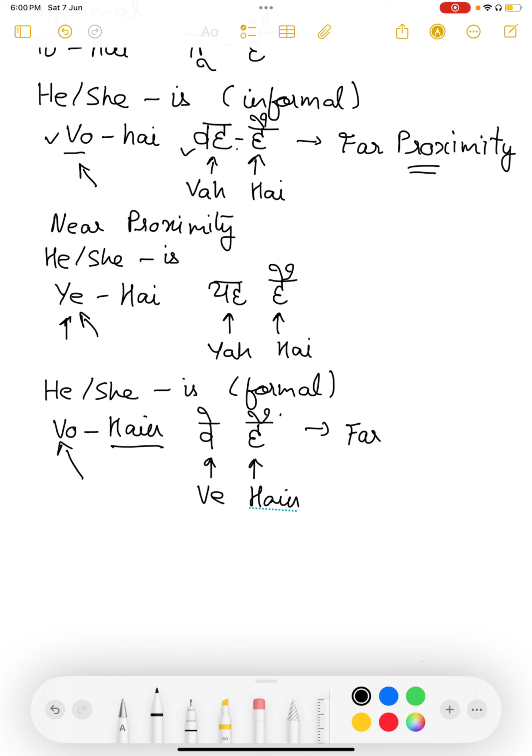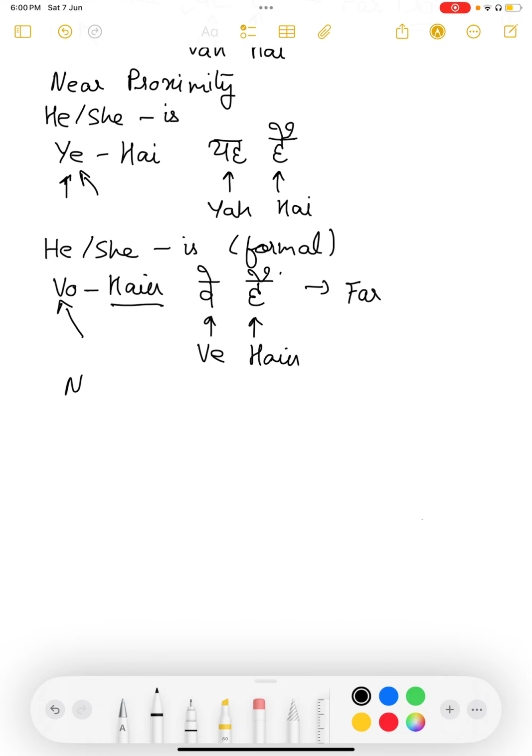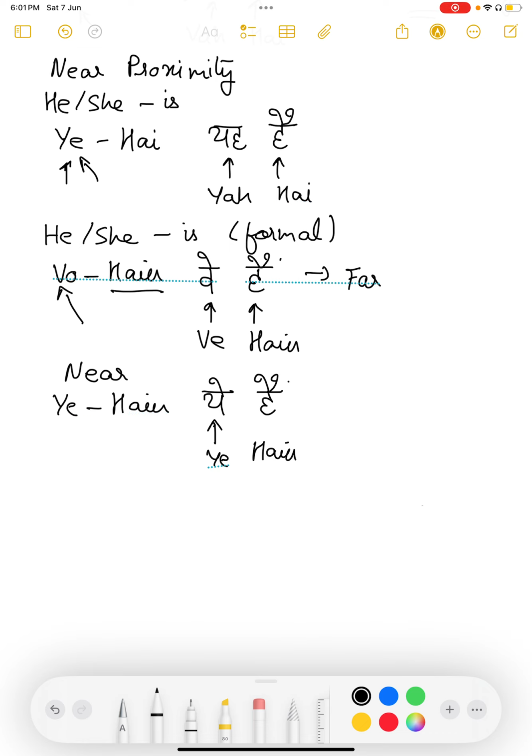Wo hain. So in the informal address, just hai was used, without the nasalization. And in case of the formal address, we start using the nasal sound and we say hain. This is for far proximity. And for near proximity, if the person is standing in front of us, right next to us, we would say ye hain. Okay, this is how it's written in the script. Ye hain. Proximity near for he, she is formal.